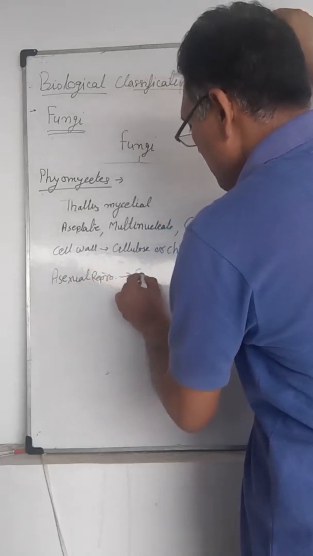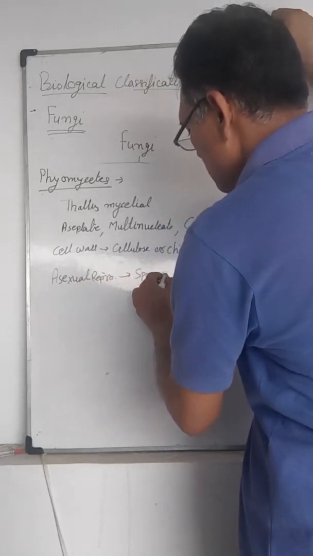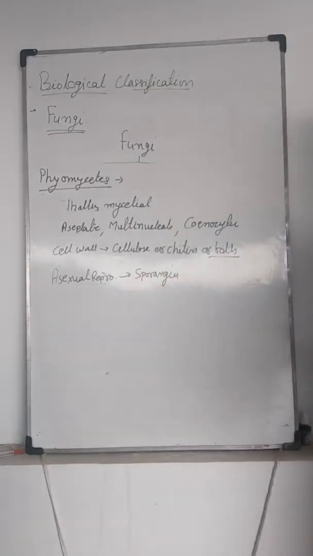Asexual reproduction occurs through sporangia.